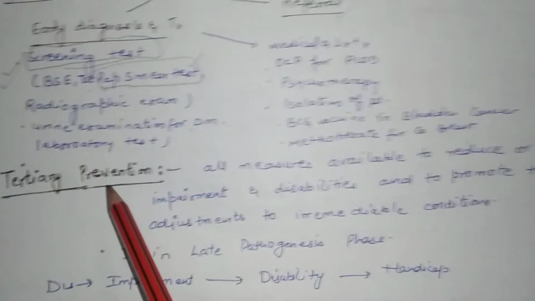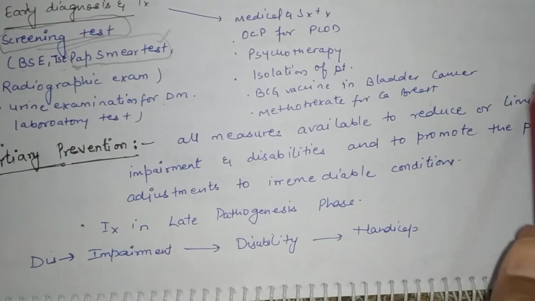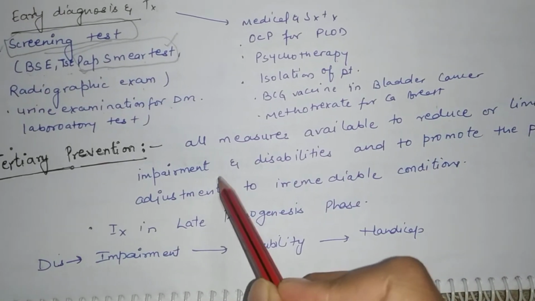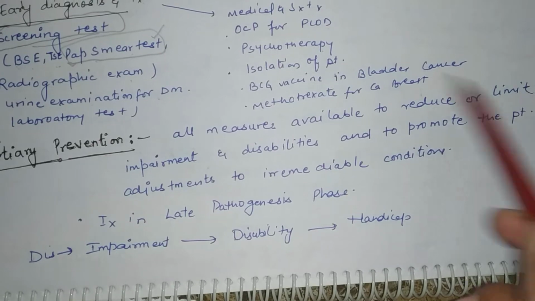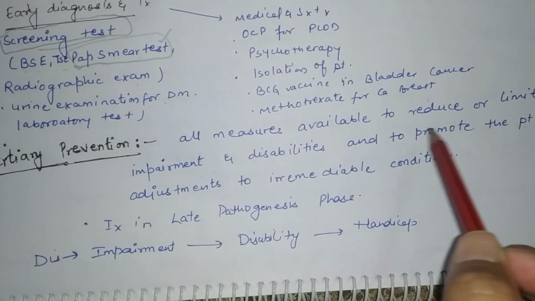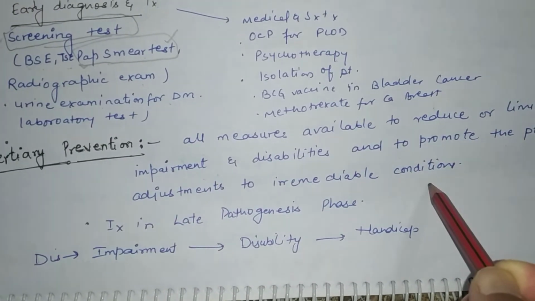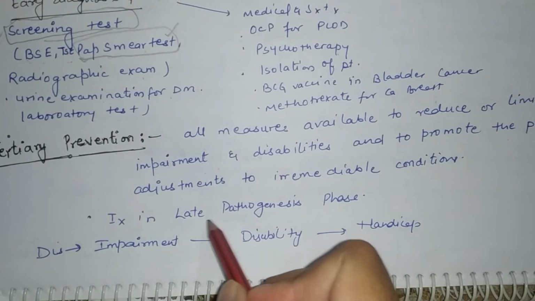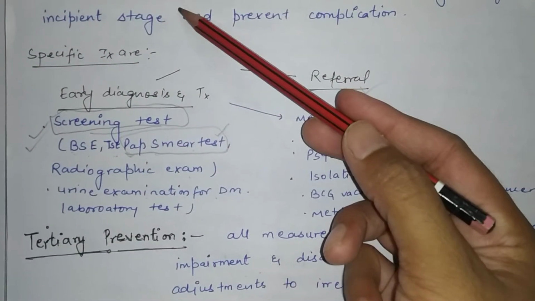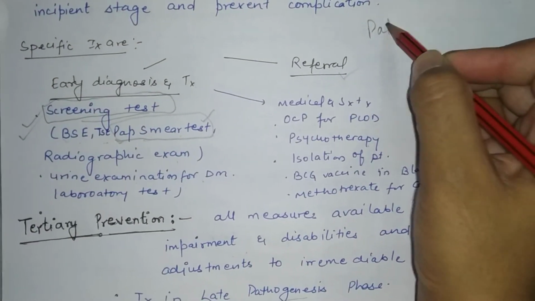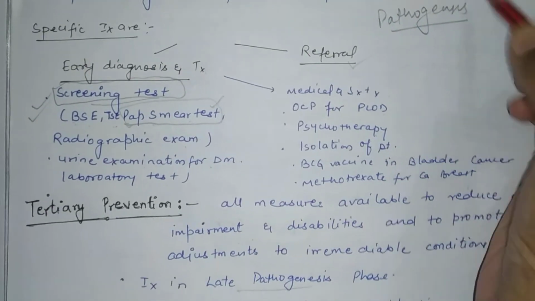Now we will see what do you mean by tertiary prevention. All measures that are available to reduce or limit the impairment. The person is taken the treatment so that the limitation for the impairment or the disability can be made and the health of an individual can be promoted. It includes late pathogenesis phase, whereas secondary prevention include pathogenesis phase. Pathogenesis means when the disease is at the peak level.